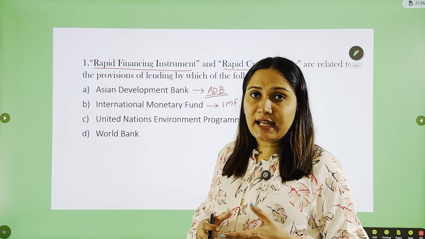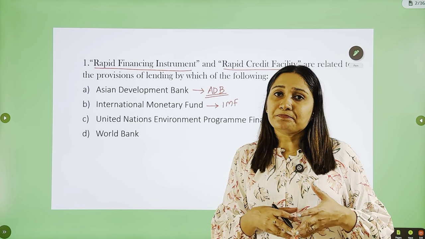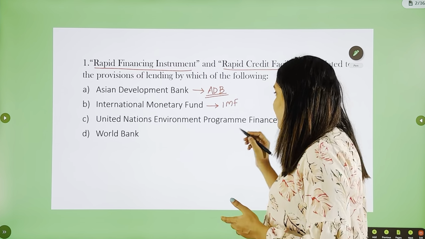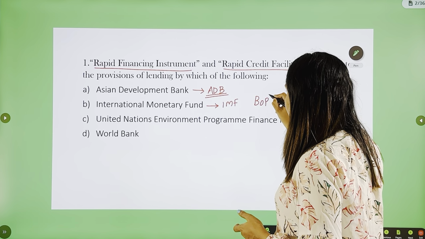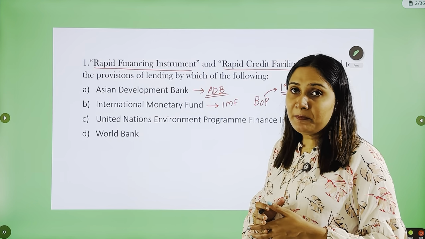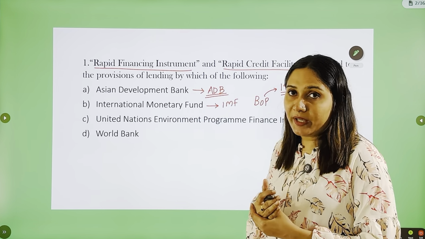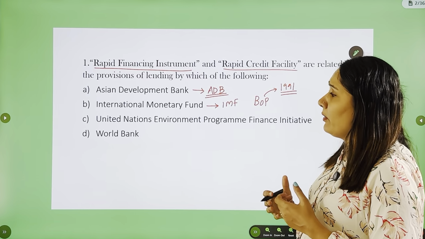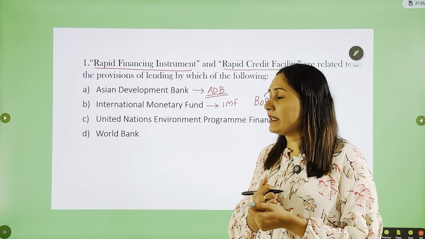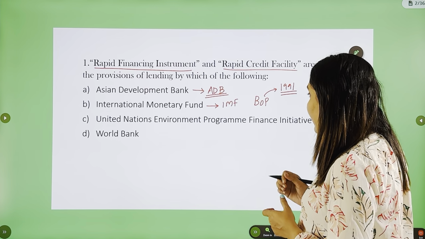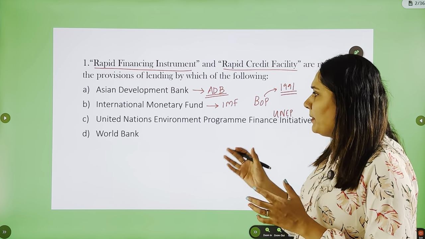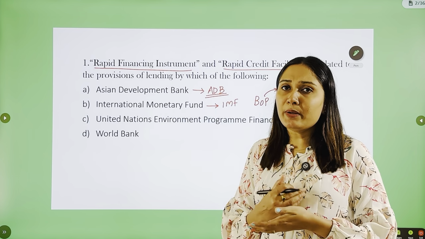We have often heard that IMF or International Monetary Fund provides loans to those nations which are facing balance of payment crisis. And you should also know about the 1991 crisis that India faced, and IMF had helped India during this 1991 BOP crisis. So, the most important function of IMF is to help those countries that face a balance of payment crisis. The third one is United Nations Environment Program Finance Initiative, that is UNEP's finance initiative, and the purpose is to finance various environmental projects.